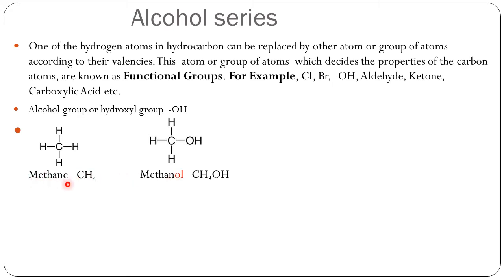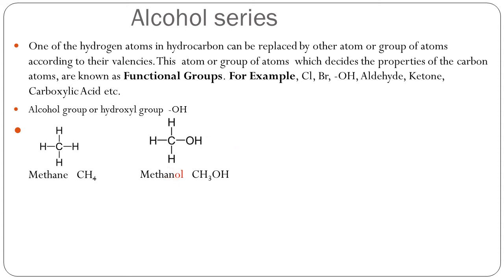First, you are supposed to write down the name of the parent hydrocarbon as it is. Here, methane. Cut this last E. Instead of E, you are supposed to write down OL, because that is the suffix for the alcohol series. Okay, so the name of the new compound formed is methanol.